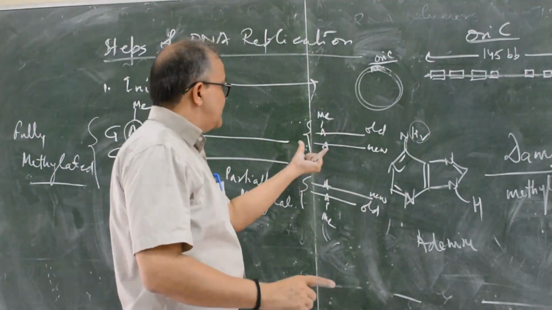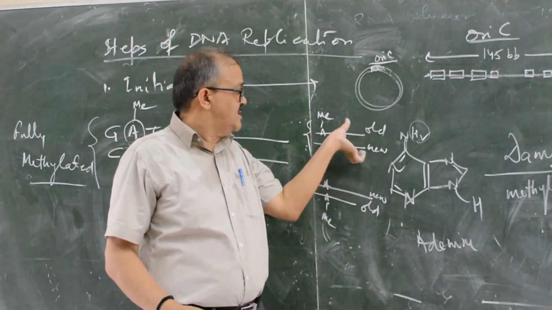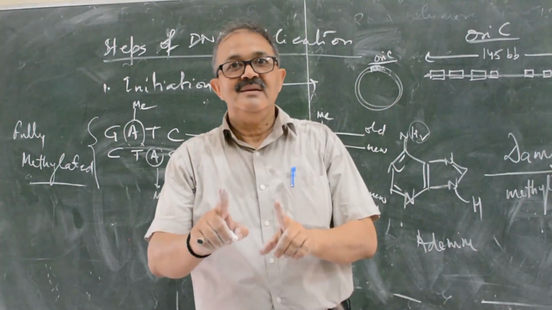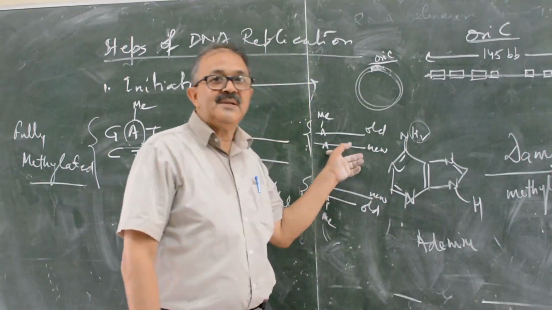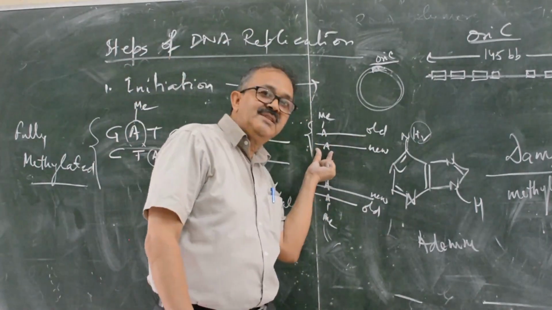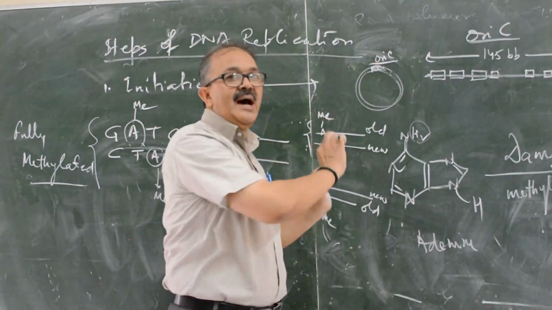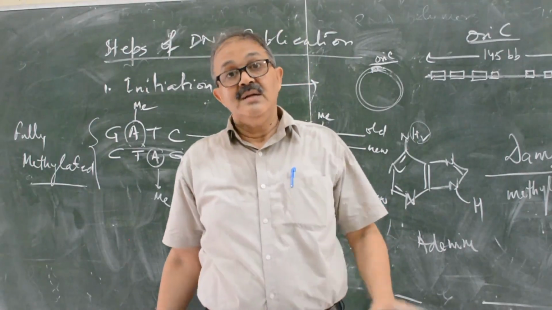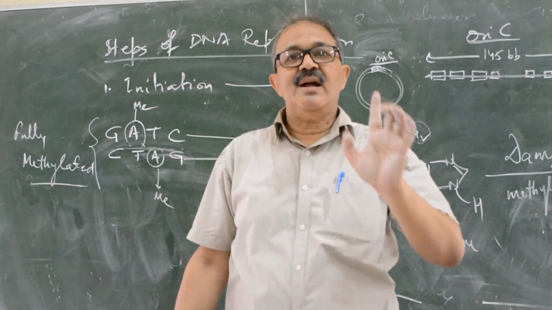Then this partially methylated DNA will not go for replication unless the methylation process starts again for A. When A is methylated, then this fully methylated DNA will go for DNA replication. This is known as regulation of DNA replication.